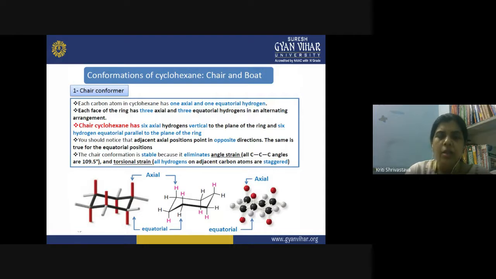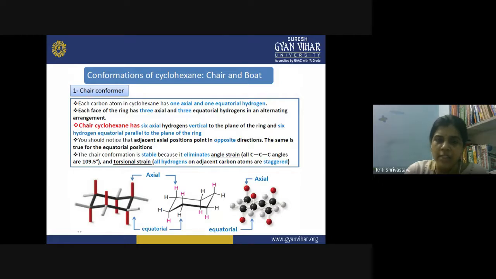So the chair conformation of cyclohexane contains six axial hydrogens which are vertical to the plane of the ring, and six equatorial hydrogens parallel to the plane of the ring. In this manner, the molecule relieves its steric hindrance and attains a very stable structure.